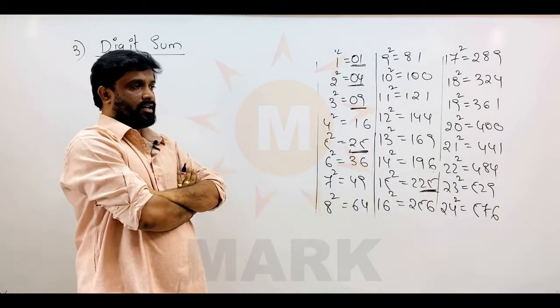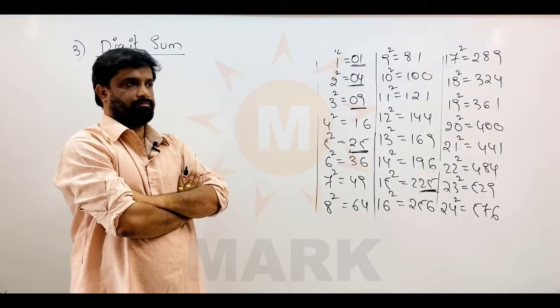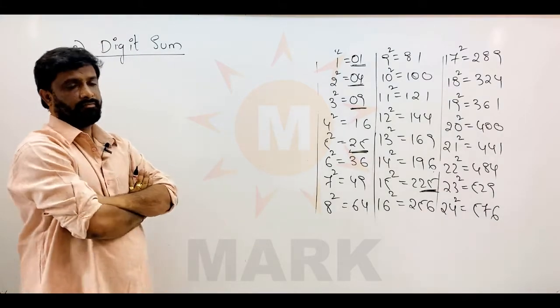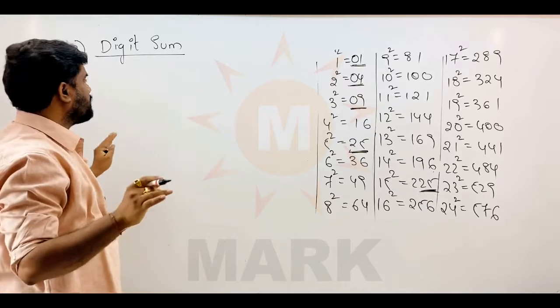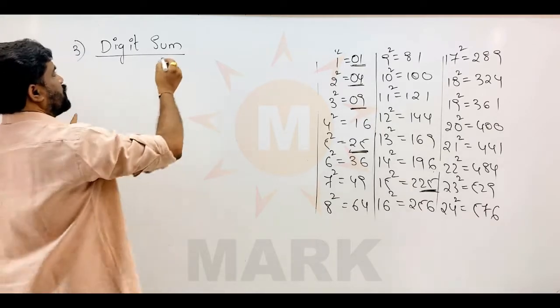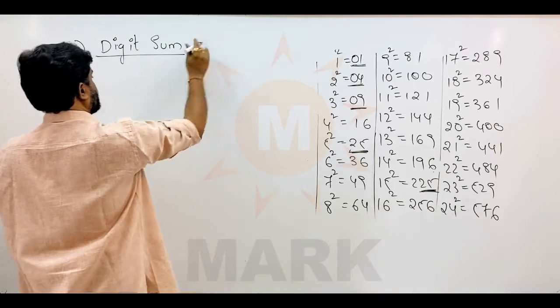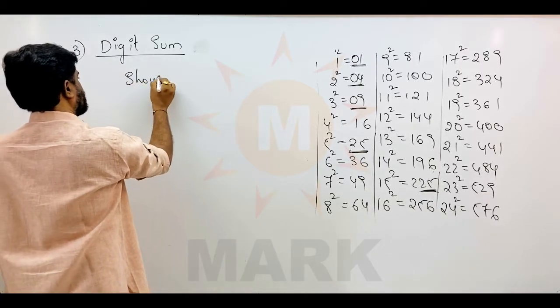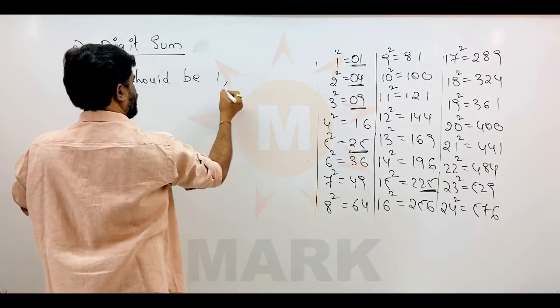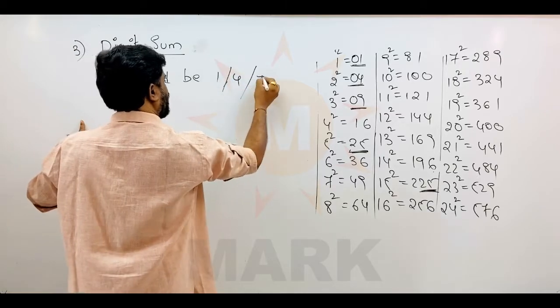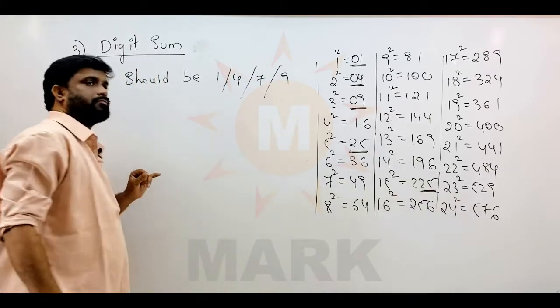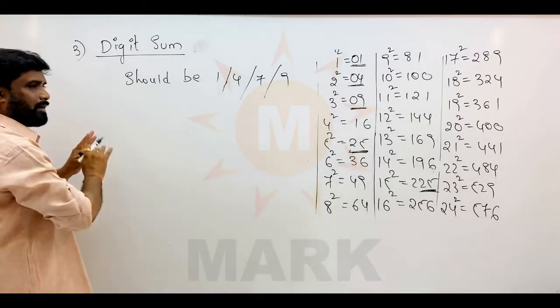Friends, coming to the third important property, the digit sum. What is digit sum? The digit sum of a perfect square should be 1 or 4 or 7 or 9. Digit sum means summing up all the digits.